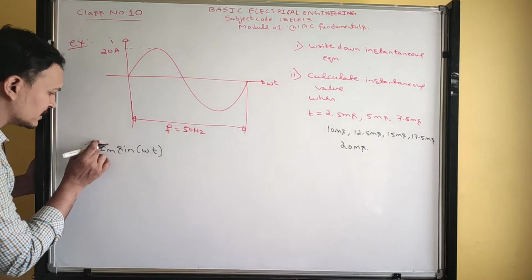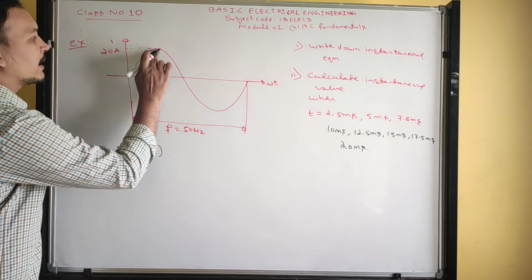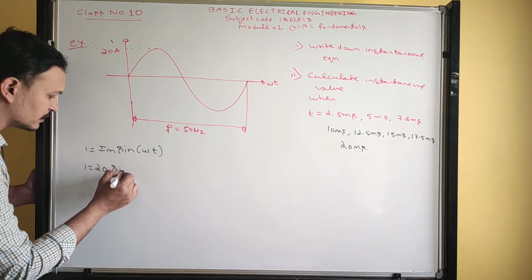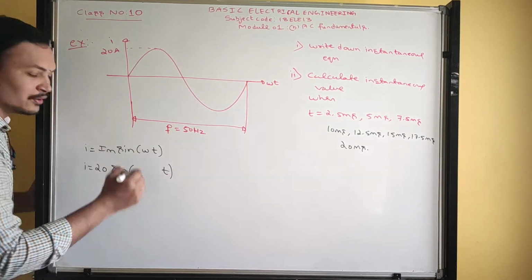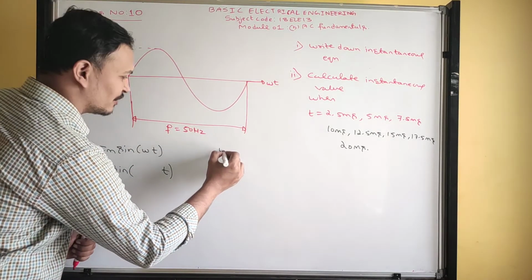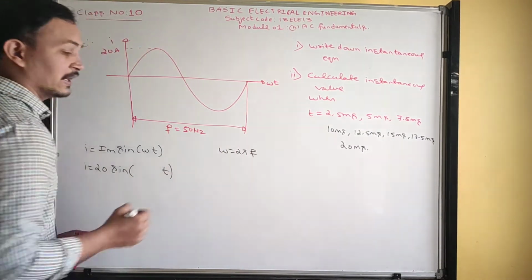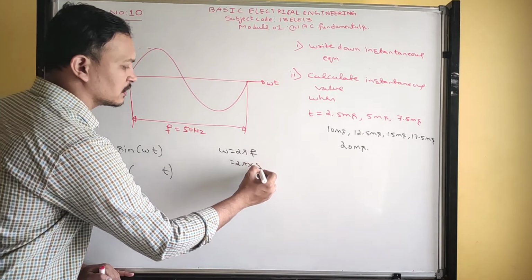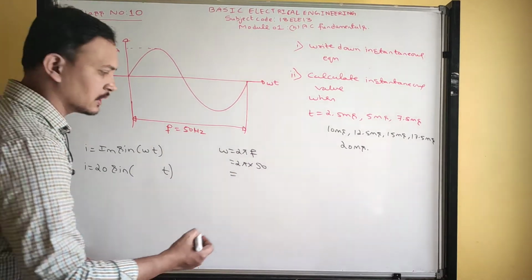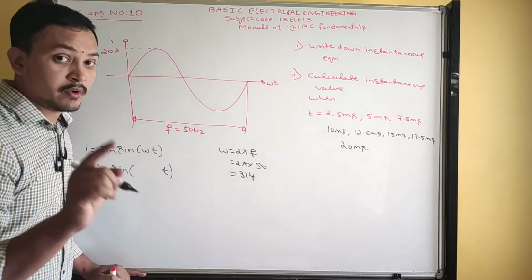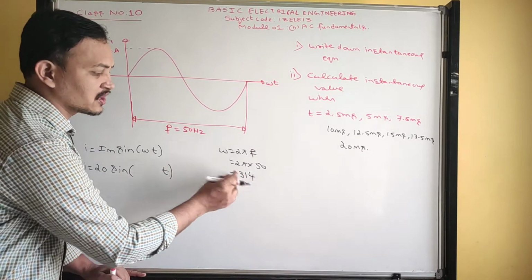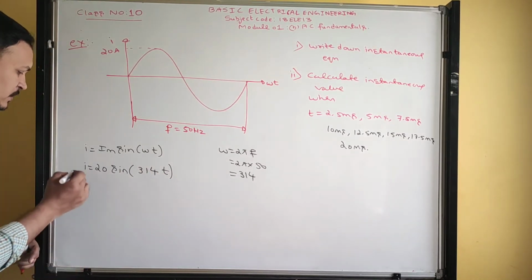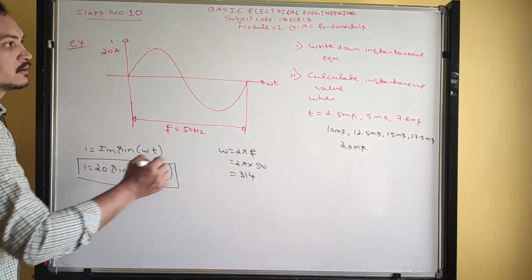Now what is the maximum value? Maximum value is how much? 20. Okay, you can write that, I is equal to 20 sin. Now you have to find out the omega value. What is omega? Omega is 2 pi f. The angular frequency formula is 2 pi f. So 2 into pi into the given frequency, 50. Multiply this and you will get around 314. Take that value, I wrote the approximate value 314. So omega t is 314 t. So this is the answer for the first question.